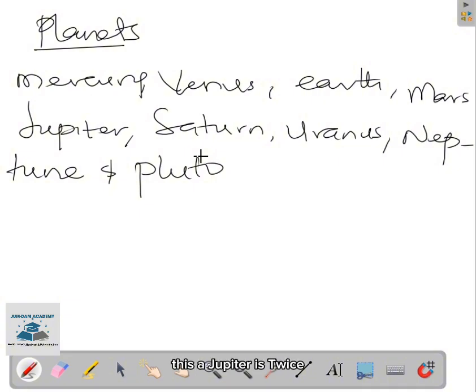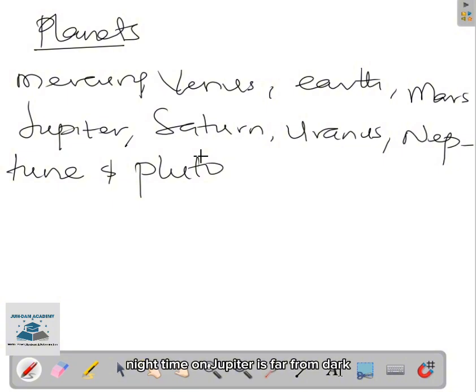They say Jupiter is twice the size of the other planets: twice of Mercury, twice of Venus, twice of Earth, twice of Mars, twice of Saturn, twice of Uranus, twice of Neptune, twice of Pluto, all combined together is the size of Jupiter. You can imagine how big Jupiter is. So Jupiter is referred to as the biggest planet in the solar system.